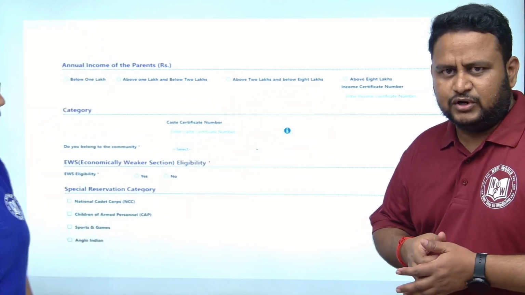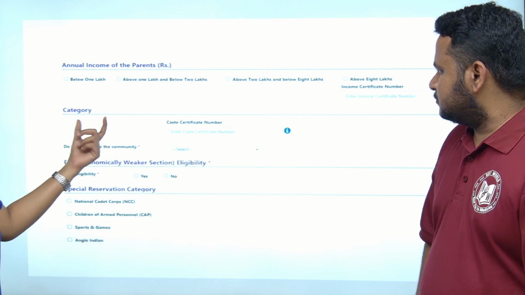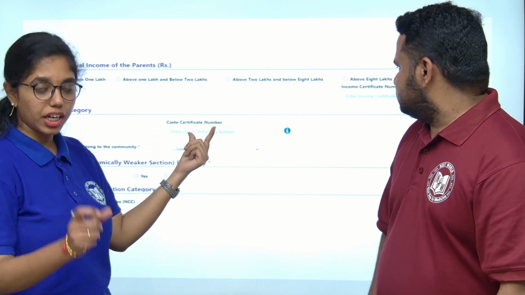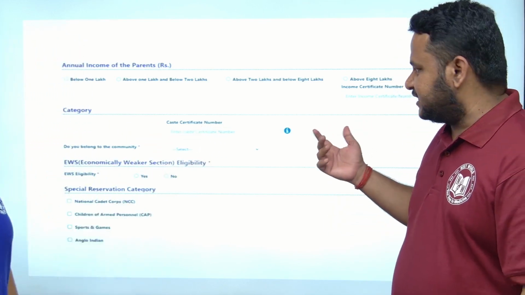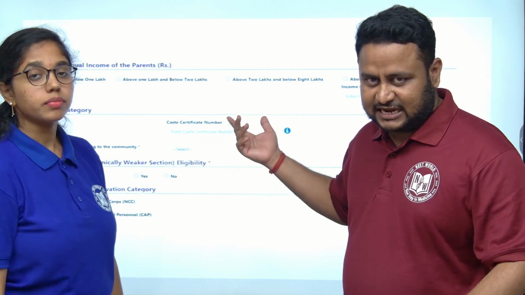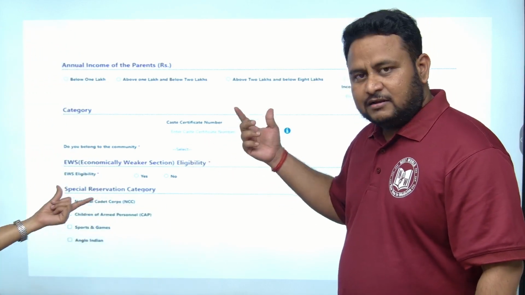Before, please do it. Okay. Yes. Category also, your cash certificate and the cash certificate number you have to provide here. You will have the certificate number also. That is in the certificate. Please fill it very carefully.